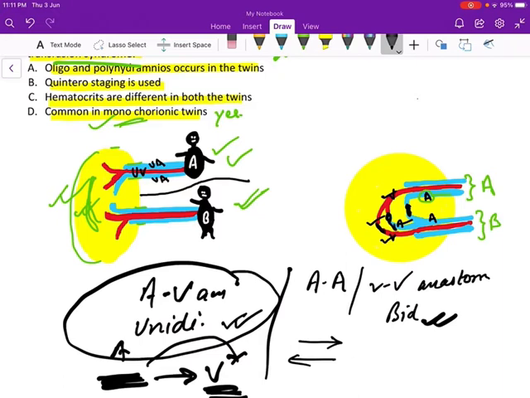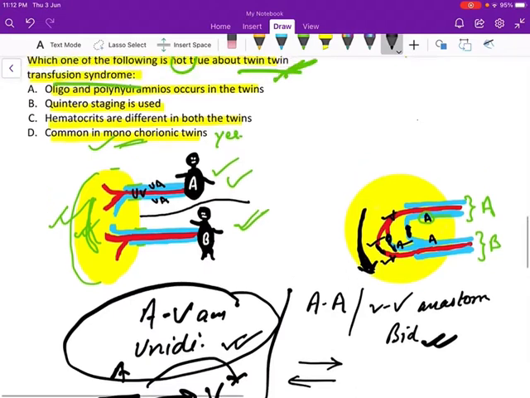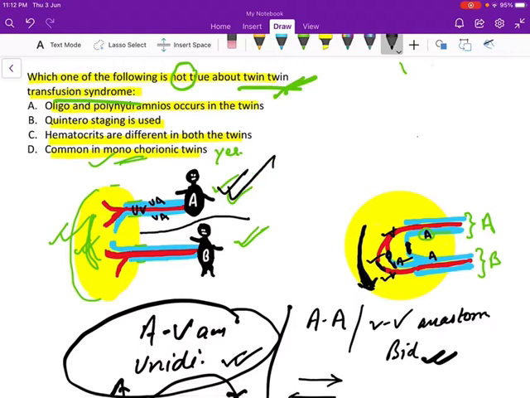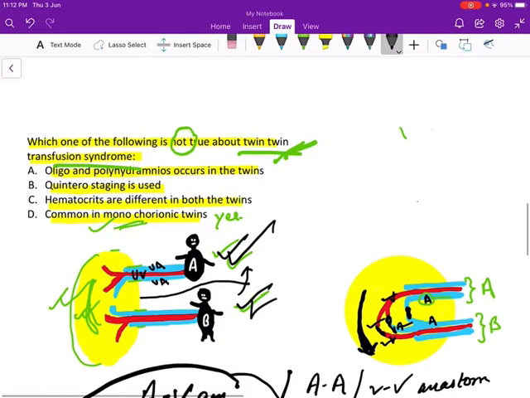So there is unidirectional blood flow from twin A to twin B or twin B to twin A. There is net transfer of volume from one fetus to the other. So one fetus becomes volume overloaded, the recipient, and the donor becomes very hypovolemic, because it is giving all the blood volume to the other fetus.